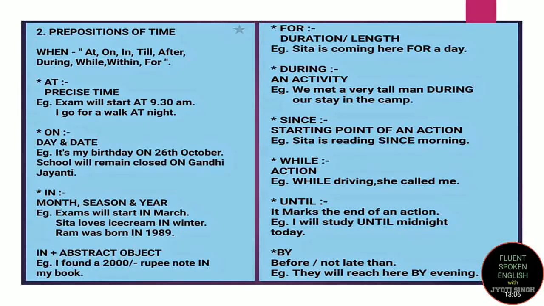By is used for before or not later than that. For example, they will reach here by evening. So here I'm saying that they are going to reach here by evening. They won't be reaching here beyond that or at night, but they would be reaching before evening, by evening. Clear? Let's move towards the third type of preposition.